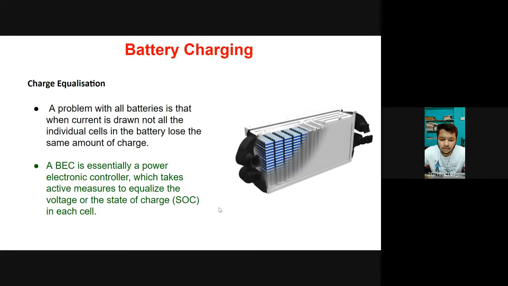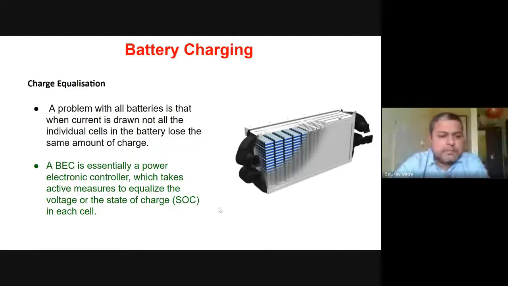For that, we need battery equalization circuits. A battery equalization circuit is essentially an electronic controller. The major important component of a battery equalizing circuit is a power electronic controller, which takes active measures to equalize the voltage or the state of charge. As a result, each cell has the same state of charge during charging and discharging, even in conditions where we have high dispersion in capacity and internal resistance. Prabhu, next slide.